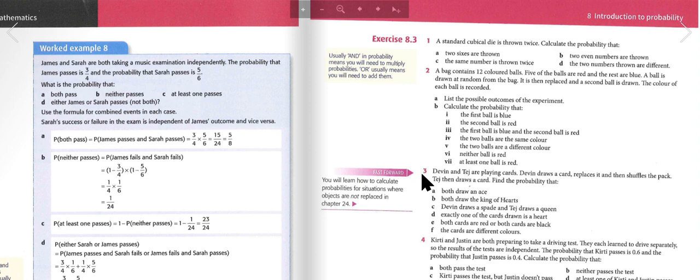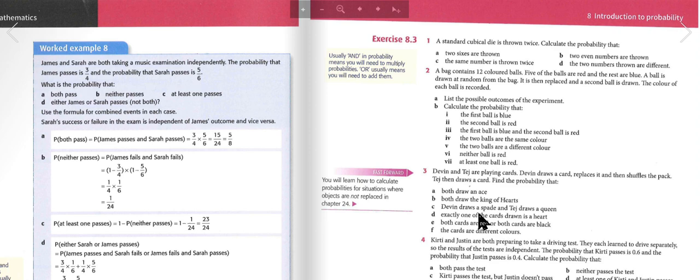Question 3. Devin and Tej are playing cards. Devin draws a card, replaces it, and then shuffles the pack. Tej then draws a card. Find the probability that both draw an ace. Both draw the king of hearts. Devin draws a spade and Tej draws a queen. Exactly one of the cards drawn is a heart. Both cards are red or both cards are black. The cards are different colors.